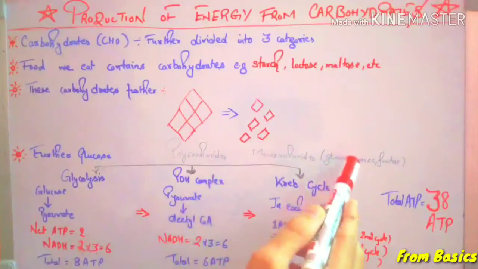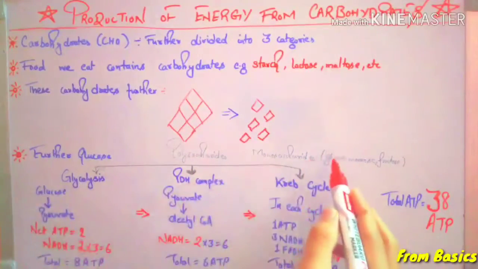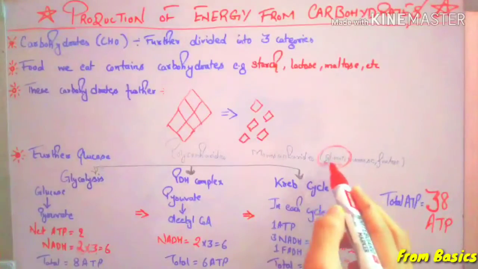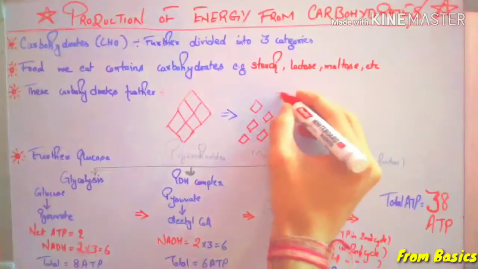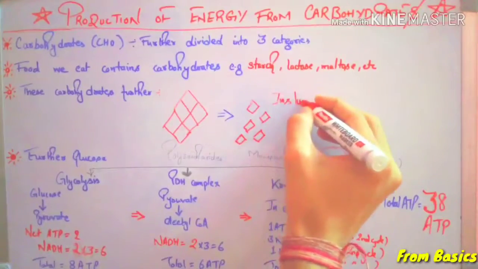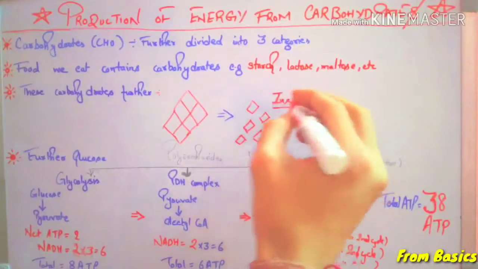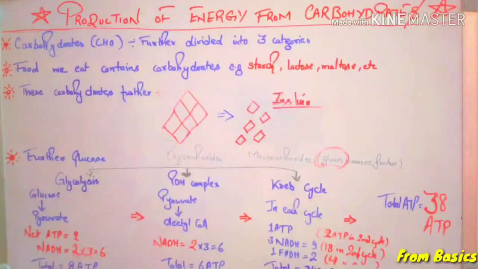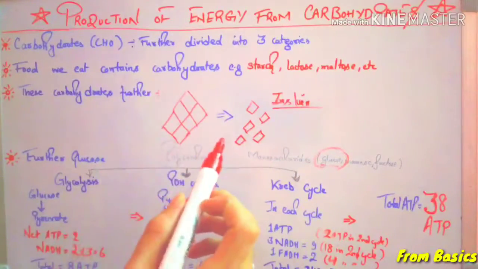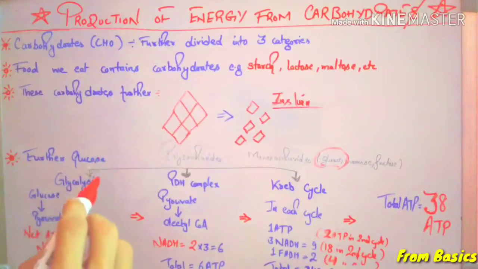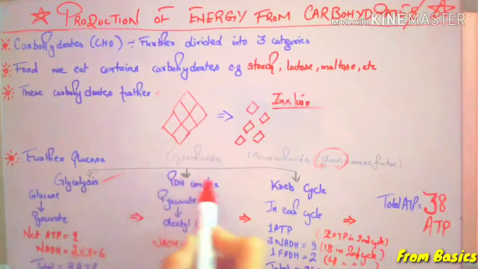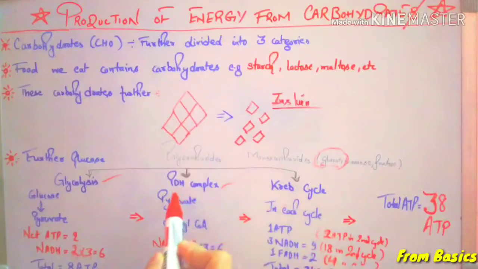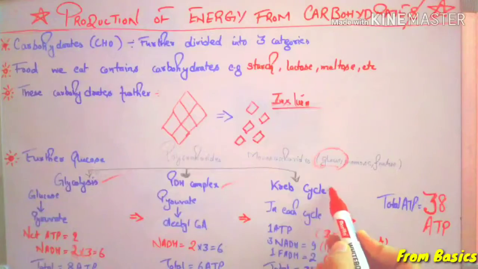And what happens? For example, we have taken this glucose. So what is the fate of glucose? Glucose goes into the cell with the help of the hormone insulin, which is a common factor responsible in case of diabetes. So we are not discussing it further. What is the fate of glucose? Glucose goes through three stages, you can say, for the production of energy. First one is glycolysis, second one is the PDH complex, that is pyruvate dehydrogenase, and third one is the Krebs cycle.